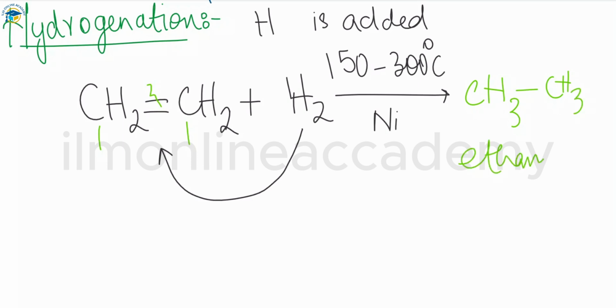So you can use any one. If you do it with propene, then propene will produce propane. If you do it with butene, then butene will produce butane. So you can use this hydrogenation reaction with any alkene for the conversion into alkanes. Other alkenes also react in a similar way, just to produce the saturated alkanes.